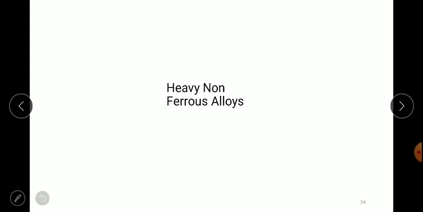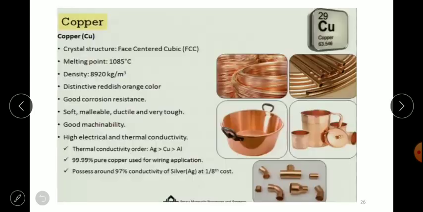In the last session we discussed that non-ferrous metals are classified into two categories: first, light non-ferrous alloys, and second, heavy non-ferrous alloys. We have discussed light non-ferrous alloys and their classification. Now we'll go for heavy non-ferrous alloys. In that, the first one is copper and its alloys.